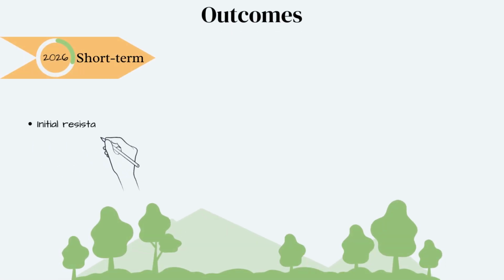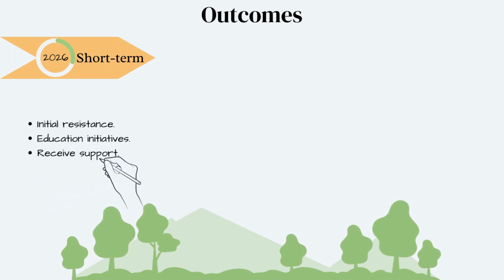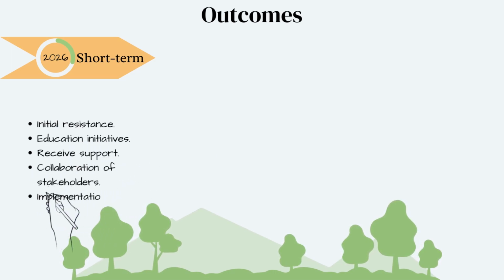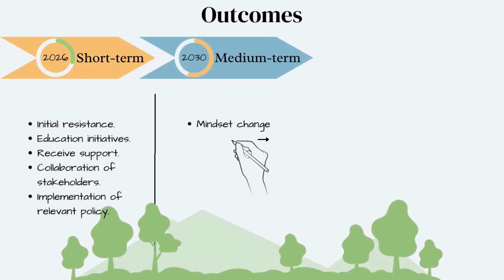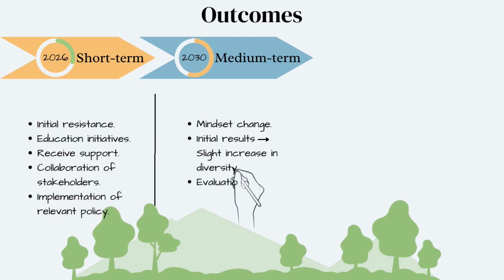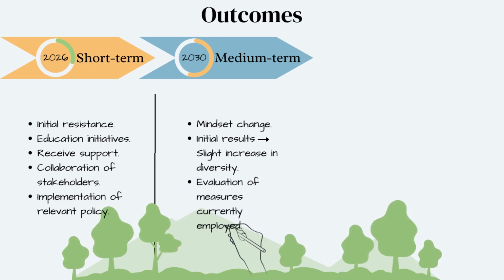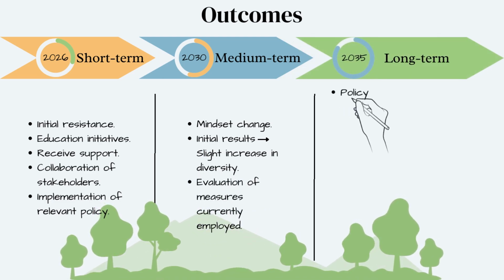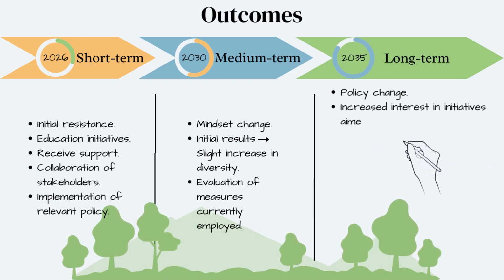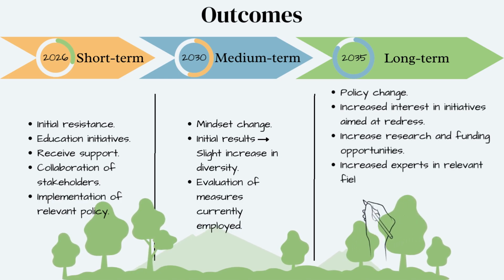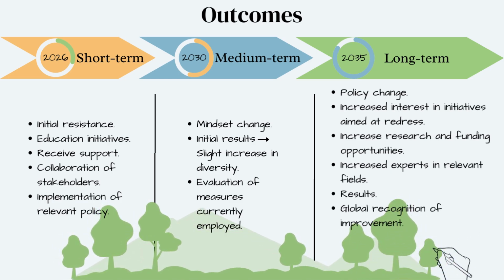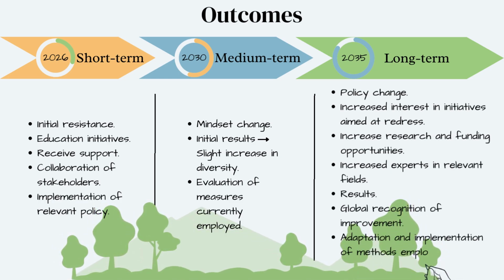In the short term, we would need to anticipate resistance from pet owners, farmers and breeders, education initiatives, receive support, collaboration of stakeholders and implementation of relevant policy. In the medium term, we would need mindset change, initial results, and evaluation of measures currently employed. In the long term, however, we would need policy changes, increased interest in initiatives aimed at redress, increased research and funding, increased experts in relevant fields, results, global recognition of improvement, and adaptation and implementation of methods used in South Africa and other settings.